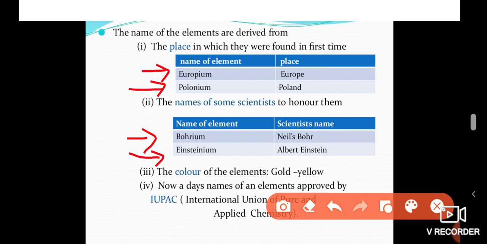In some cases, the element name denotes some meaning. Here, the meaning of gold is yellow. So it is named gold. A yellow colored substance is known as gold.